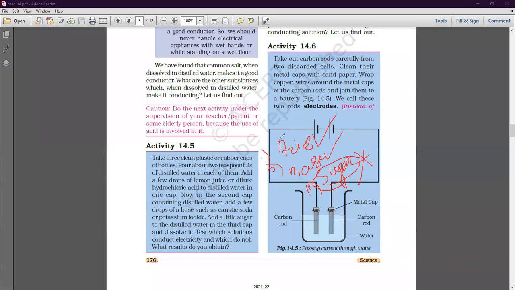whereas base will allow the electric current to flow through it, acid will allow the electric current to flow through it, salt will also allow the electric current to flow through it. Salt solutions, acid solutions, base solutions, they will allow the electric current to flow through them. They are good conductors of electricity. Whereas the sugar solution does not contain any free ions, so it will not allow the electricity to flow through it. So sugar solution is a bad conductor of electricity.